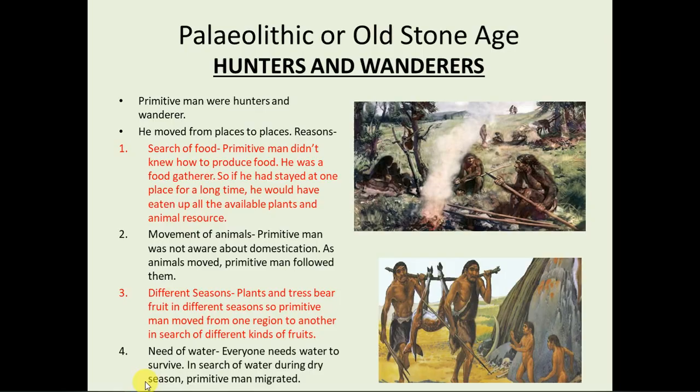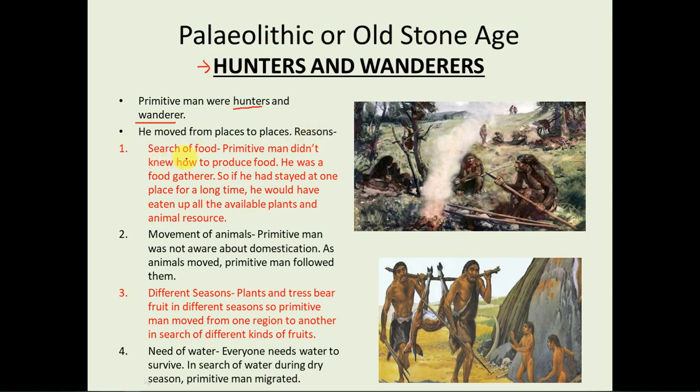Now we'll see in Paleolithic age how the primitive man lived. From the topic name you can find out that they were basically hunters and wanderers. Primitive man were hunters and wanderers, right? Wanderer means those who move from one place to another. Now he moved from place to place. There are several reasons why he moved from one place to another.